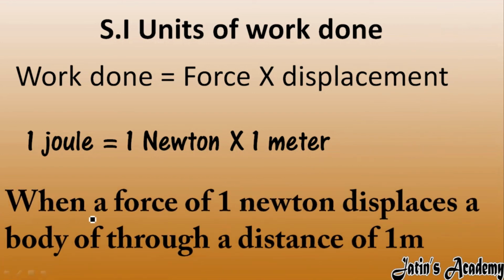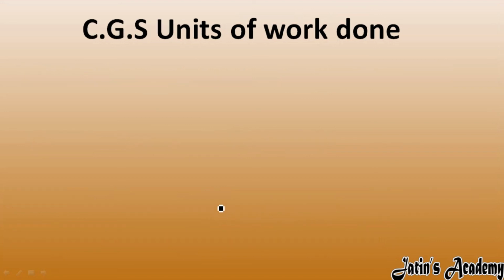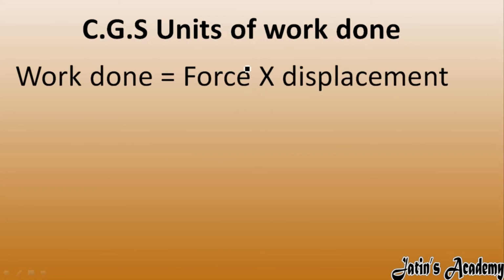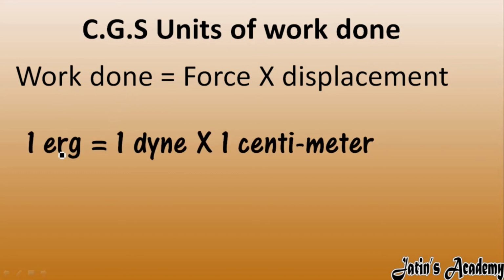So what is 1 joule work done? When a force of 1 Newton displaces a body through a distance of 1 meter, or you can also write a displacement of 1 meter, that work done is called 1 joule. Now let's see the CGS unit of work done. Force CGS unit is dyne, displacement CGS unit is centimeter, work done CGS unit is erg. So 1 erg is 1 dyne into 1 centimeter.